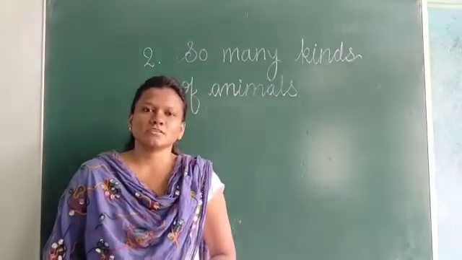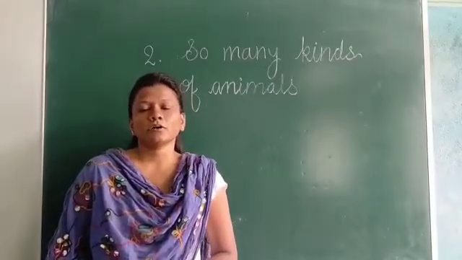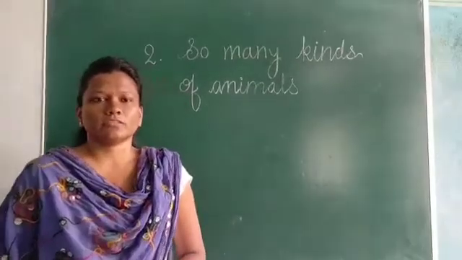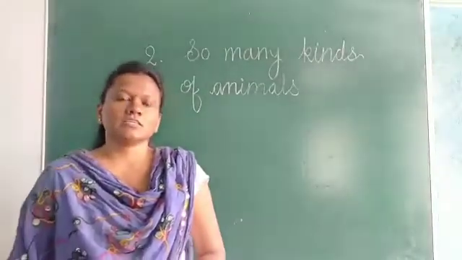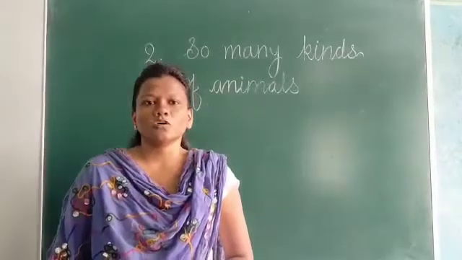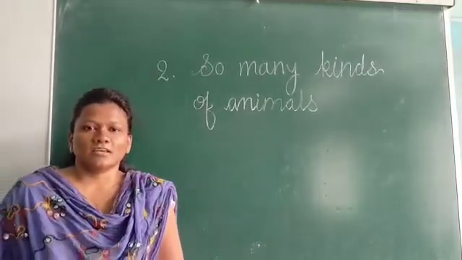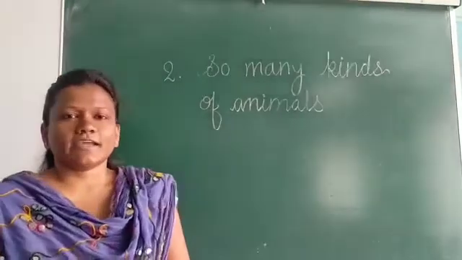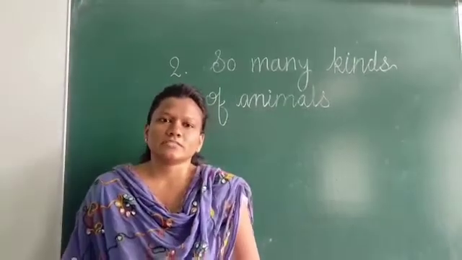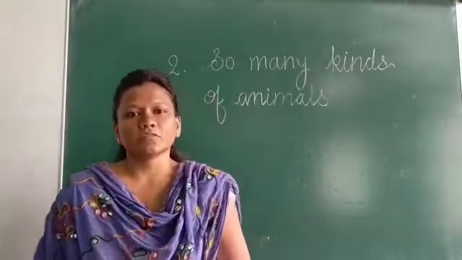Dear students, we have completed our lesson about our environment. Now, we will see which animals we are going to observe in our surroundings. Students, there are domestic animals, wild animals and pet animals. These are the different kinds of animals.